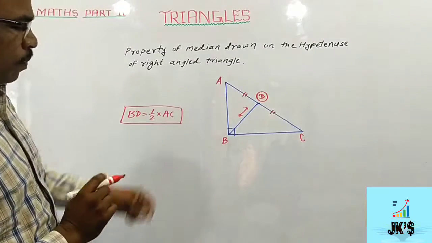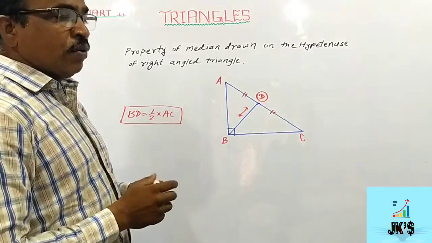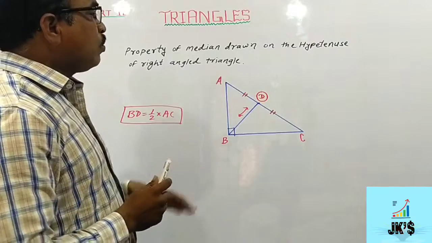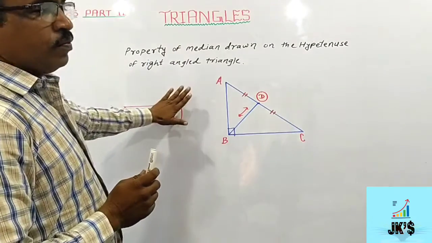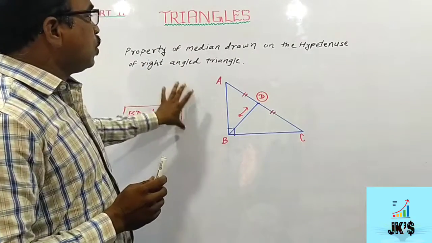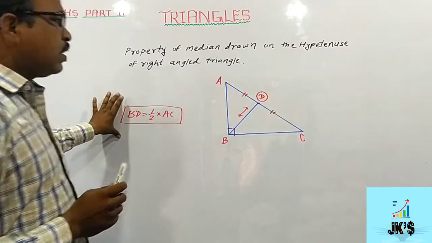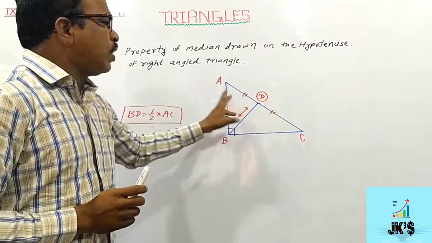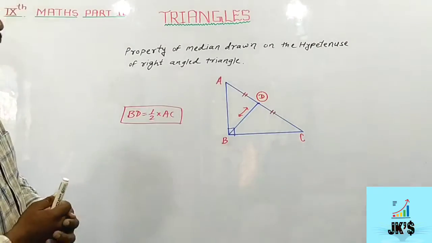Friends, on this property a theorem is given to us in the textbook. So we have to study that theorem, and the meaning of this theorem is like this: the length of this median drawn to hypotenuse is half of the hypotenuse.